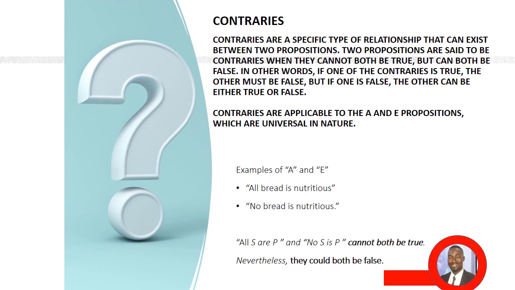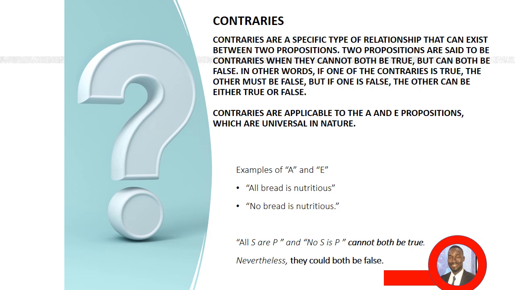The first notable logical relation is the contraries. Contraries exist between two propositions and are only applicable to the A and E propositions. The notion of contraries implies that they cannot both be true together, but there is a possibility that they can be false together. In other words, if one contrary is true, the other must be false. But if one is false, the other can be either true or false.